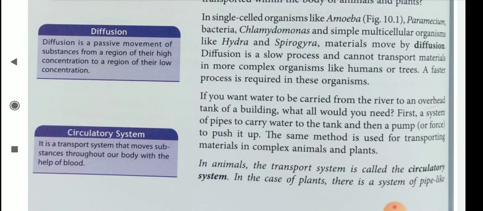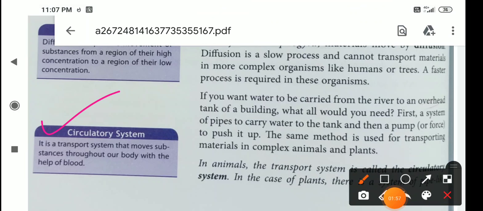In animals, the transport system is called the circulatory system. So, what is the circulatory system? The circulatory system is a transport system that moves substances throughout our body with the help of blood.